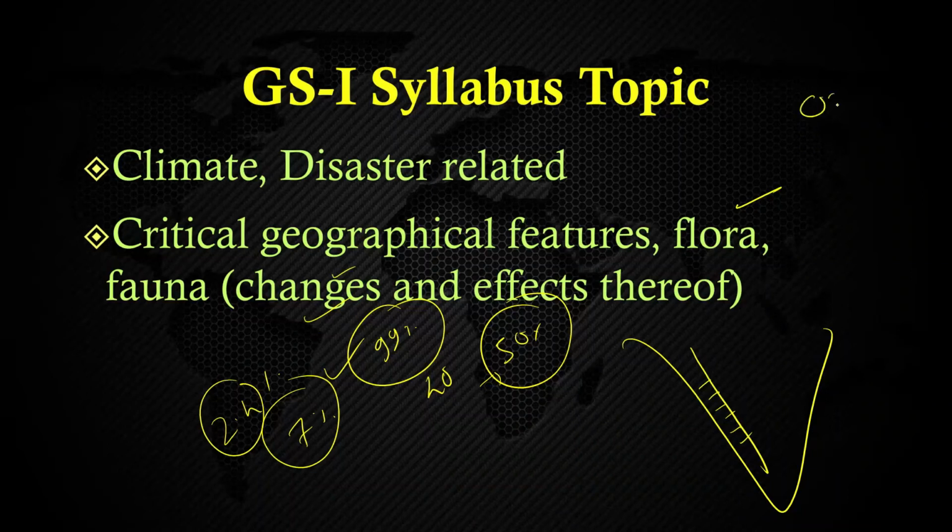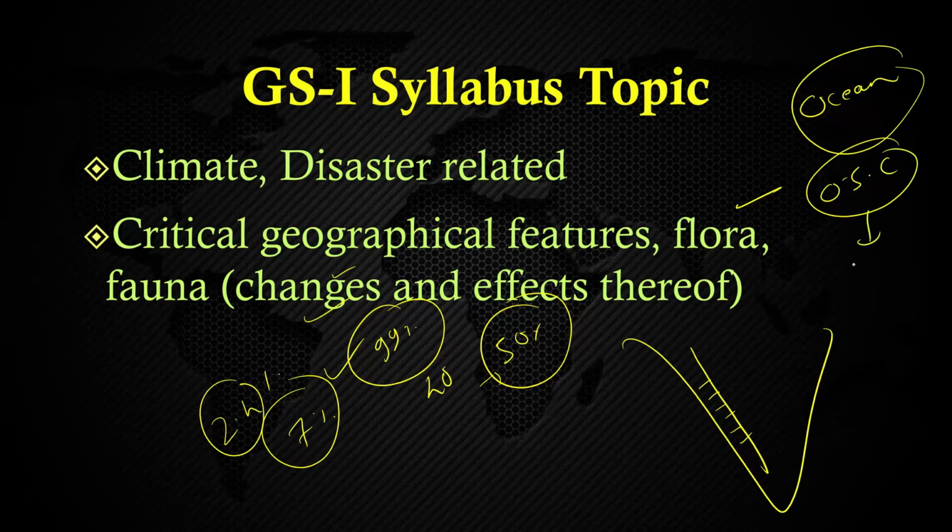Like in the ocean, a small 0.5 degrees Celsius temperature change may wipe out 50% of the population of the ocean. Simple 0.5 degrees Celsius, because species of the ocean have never learned to adapt to the changing temperature of the water bodies, because the ocean doesn't change its temperature too frequently, be it summer or winter.